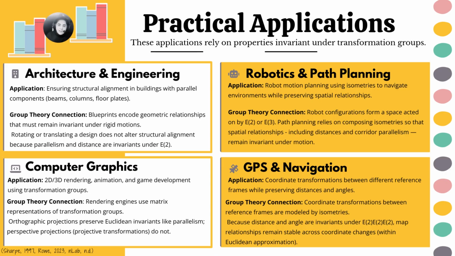The significance of invariance under transformation groups extends far beyond the classroom. In architecture and engineering, structural alignment must remain invariant under rigid motions. Rotating blueprints does not alter parallel support beams. In robotics, movement is modeled as compositions of isometries in E2 or E3. Path planning depends on preserving spatial invariants such as distance and orientation. Across these fields, the same principles hold. Practical systems rely on geometric properties that remain invariant under transformation groups.